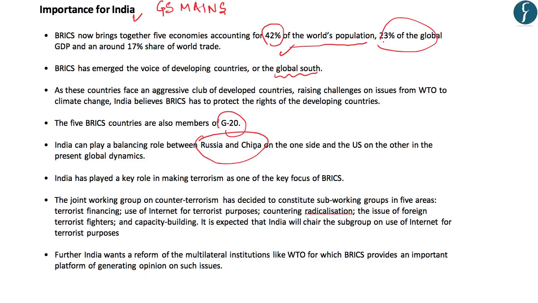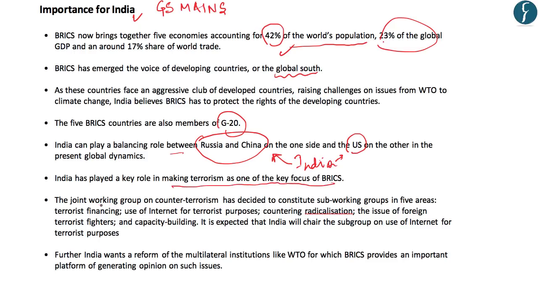We have seen the rise of Russia and China as a geopolitical power and the decline of the US as the same. And since India has good relations with both these sides, India can play a balancing role through BRICS. As we all know, India is pursuing the agenda of terrorism and insurgency across the world very effectively, and India has been successful in making terrorism one of the key focuses of BRICS.